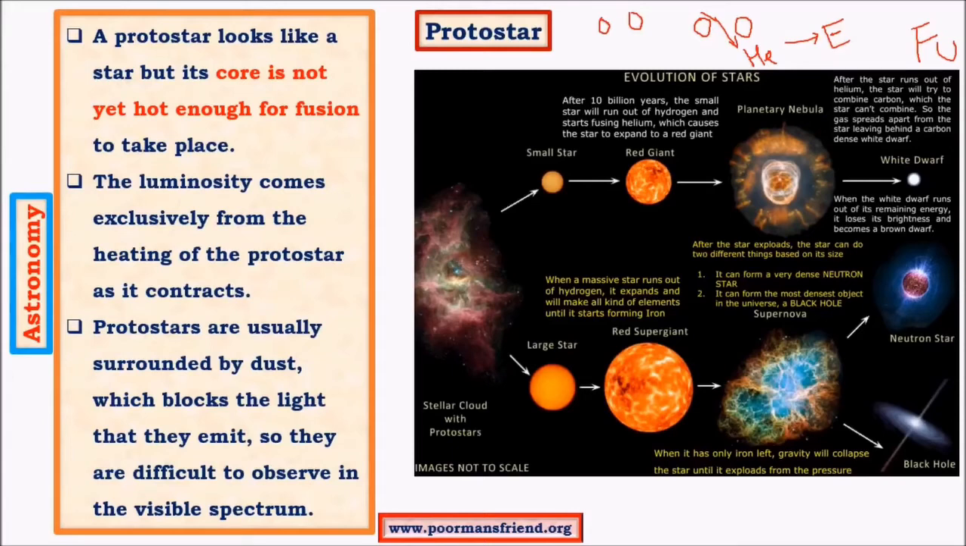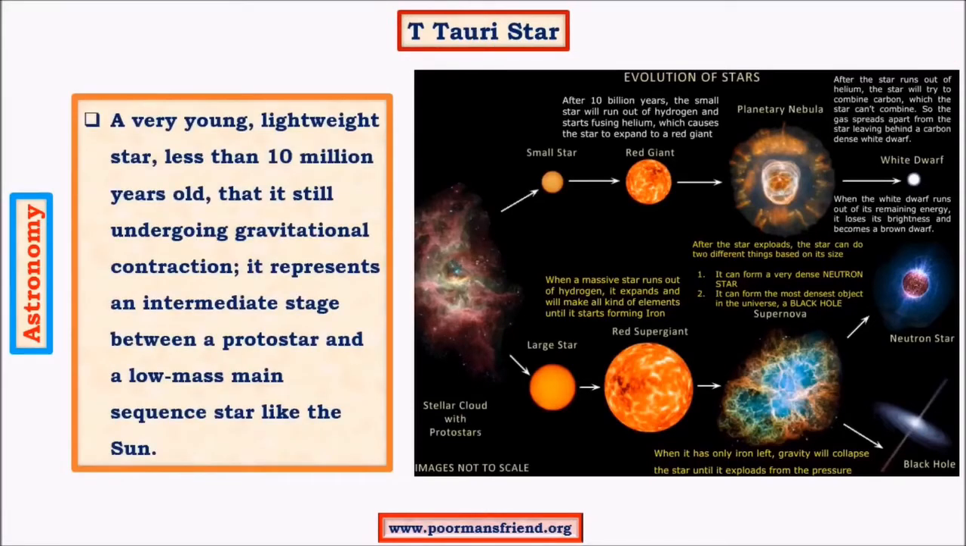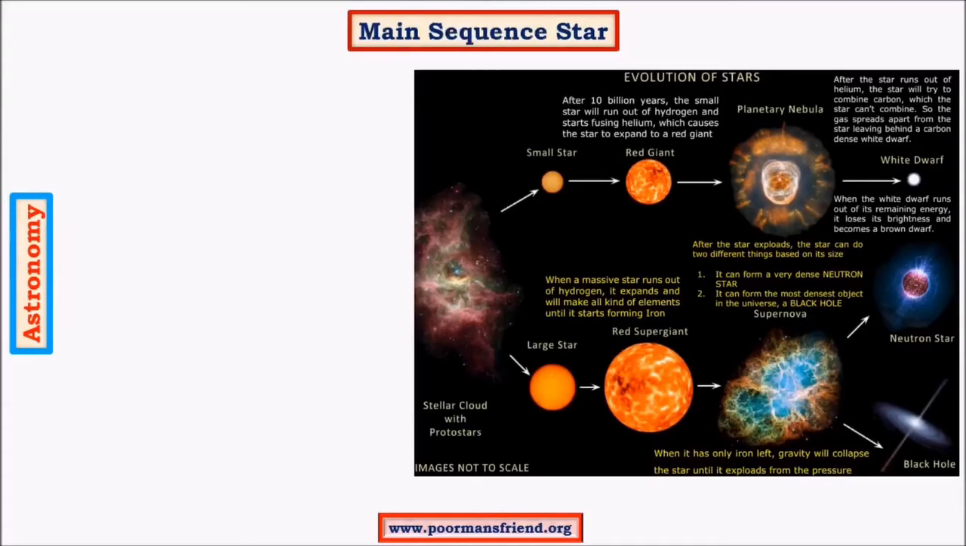So in the initial stages of star formation, there was no sufficient energy for nuclear fusion to take place. As a result, the star didn't emit a significant amount of light. At this stage, the star is called a protostar. And once this stage is crossed, the next stage is the T Tauri star. In this stage, the star has just begun to fuse hydrogen atoms into helium at the core, and there is a significant release of heat, but still it is not enough for the star to appear like the Sun. So in the next stage, we see a main sequence star, just like the Sun.